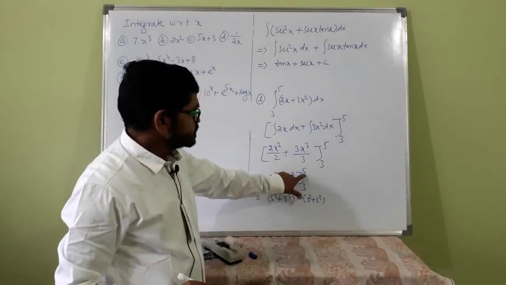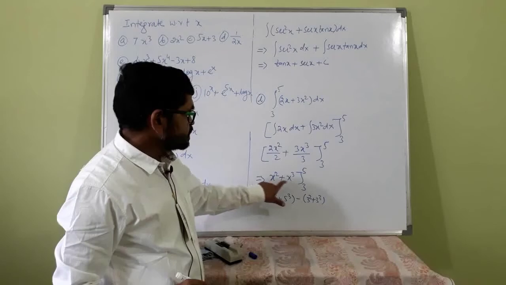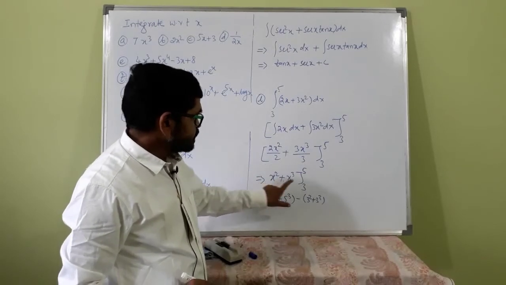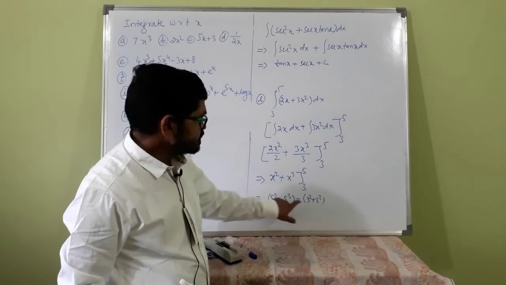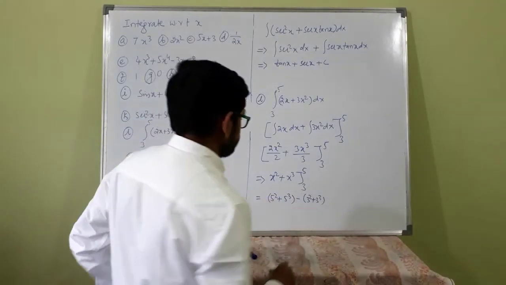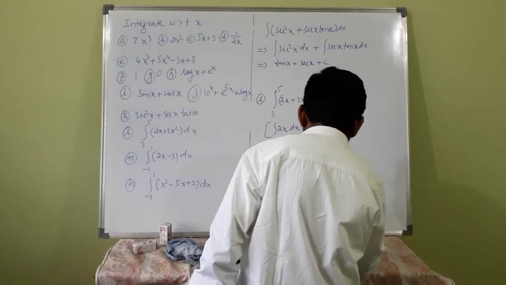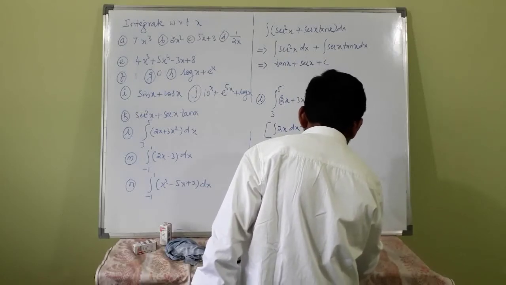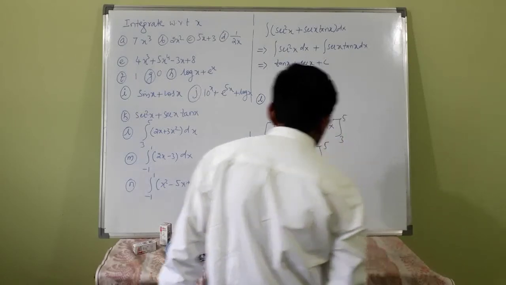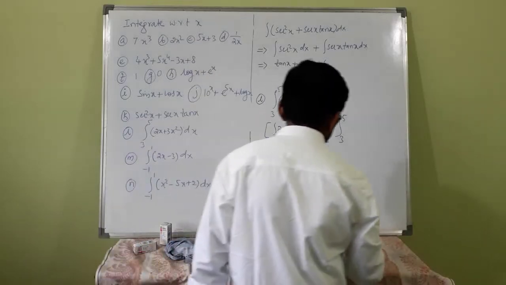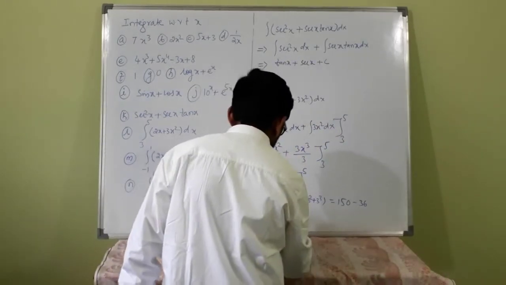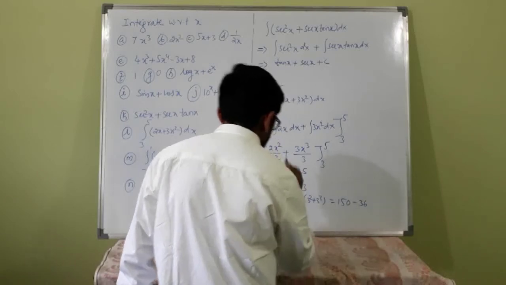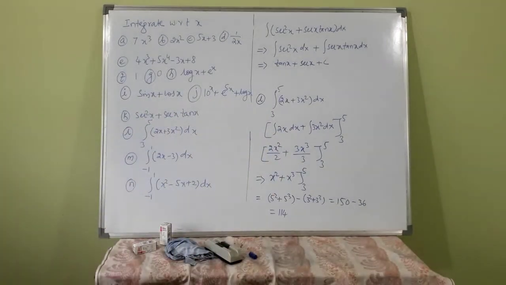First you substitute these values and take the sum, minus substitute 3 and take the sum, and take the difference of these two. That will be 25 plus 125, that is 150, minus 9 plus 27, that is 36. 150 minus 36 means 114. You got it.